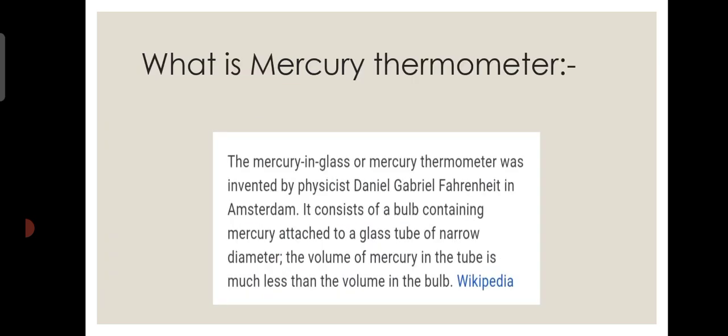Next, what is a mercury thermometer? The mercury-in-glass or mercury thermometer was invented by physicist Daniel Gabriel Fahrenheit in Amsterdam. It consists of a bulb containing mercury attached to a glass tube of narrow diameter. The volume of mercury in the tube is much less than the volume of the bulb.